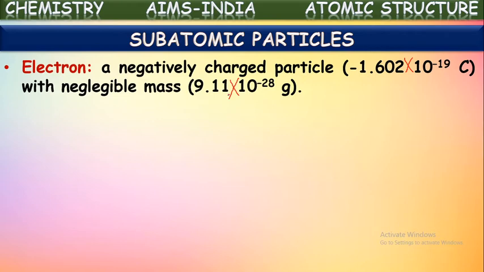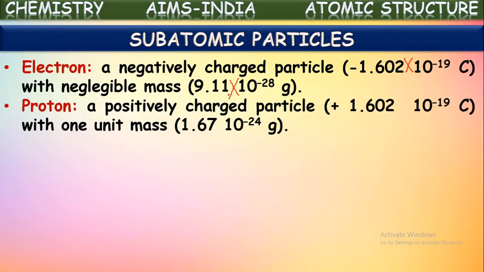Their charge, quantitatively, is given as minus 1.602 into 10 to the power of minus 19 coulombs. And their mass is very negligible. They have a very minute mass. Quantitatively, the mass of the electron is taken as 9.11 into 10 to the power of minus 28 grams. That's the mass of electrons.